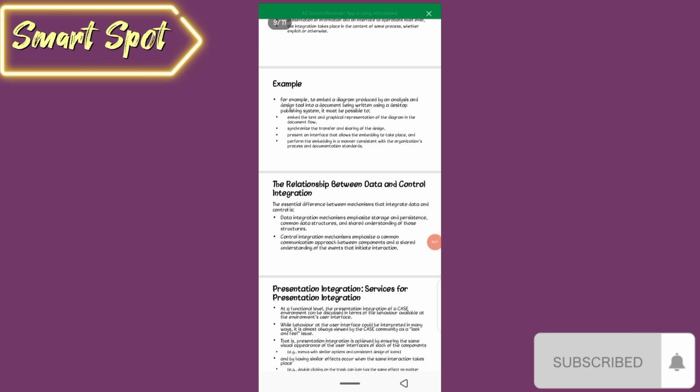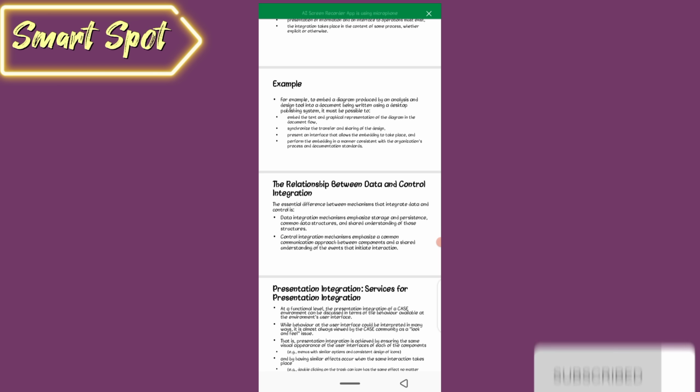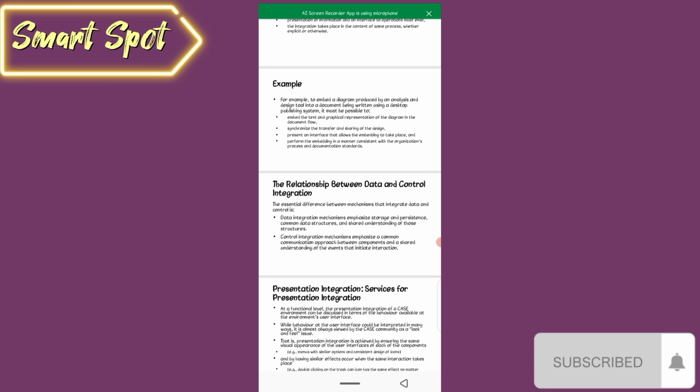Next is the relationship between data and control integration. The essential difference between mechanisms that integrate data and control is that data integration mechanisms emphasize storage and persistence, common data structures and shared understanding of those structures. Control integration mechanisms emphasize a common communication approach between components and a shared understanding of the events that initiate interaction.